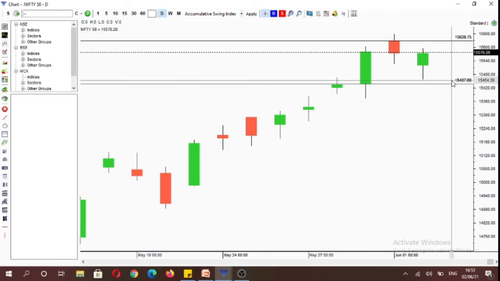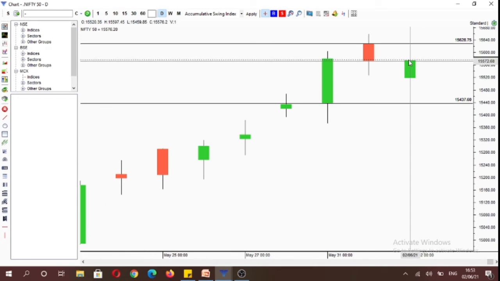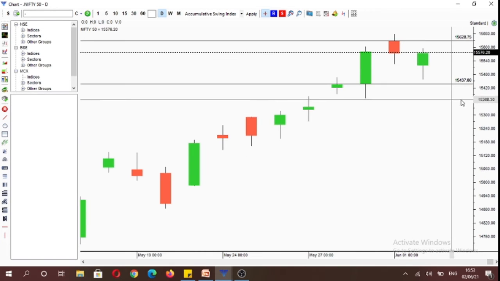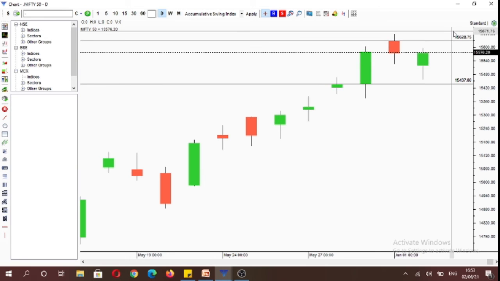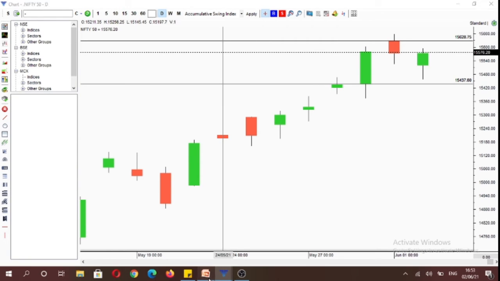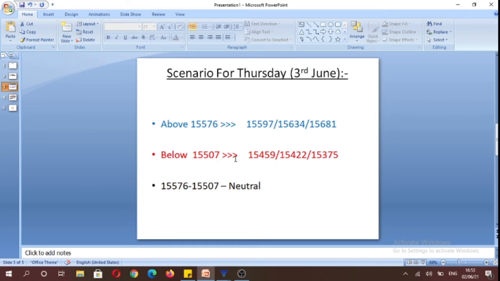So this downtrend can be confirmed, because today market formed a lower high and a lower low. So it could be a start of a new downtrend as well, or it could be start of a new uptrend again. So that is why we have to be prepared for both the scenarios. And the neutral price range is 15,576 to 15,507, in which one can refrain from making any trades on the index.